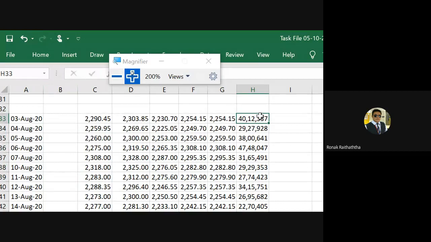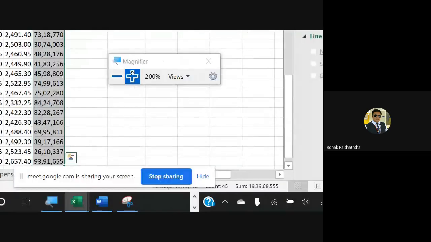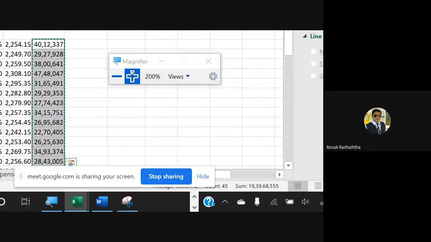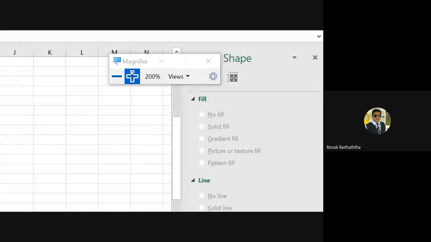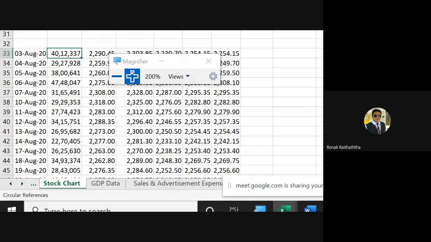So I'm selecting the entire volume, Control Shift down arrow to select it entirely. Control X is to cut the data, and from here I will press Control V. So the data will be shifted over here. Is it clear now? Yes, sir.